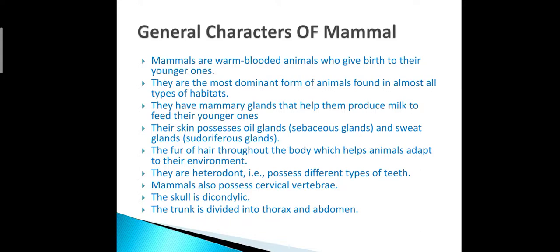They are heterodont. Heterodont means possessing different types of teeth. Some animals show thecodont, some animals show diphyodont. Like humans are one of the mammals who show all three types of variation of teeth, thecodont, heterodont, and diphyodont also. They possess cervical vertebrae, right? After that, the skull is dicondylic. If you see the anatomical structure of the skull, in the posterior distal part of the skull, two occipital condyles are present for the attachment of the atlas vertebra of the vertebral column. So this is also one of the unique properties of mammals.